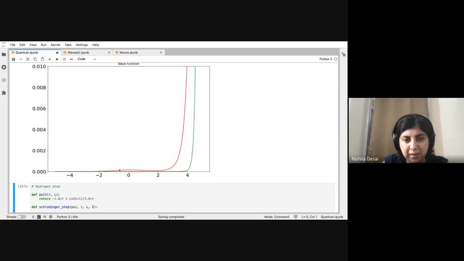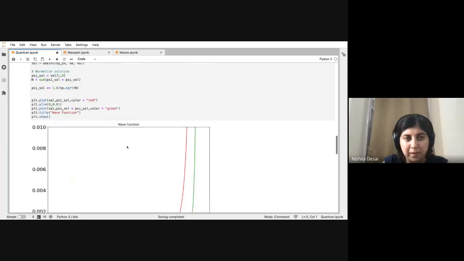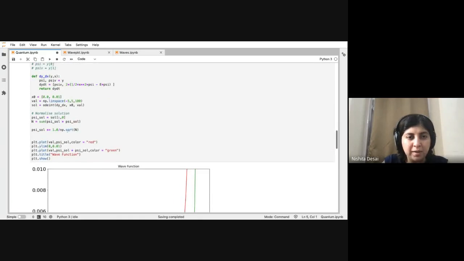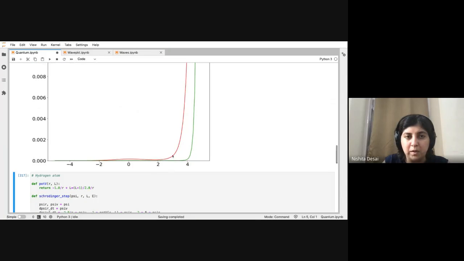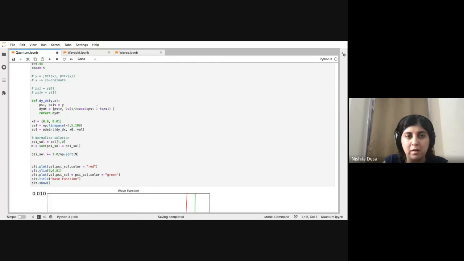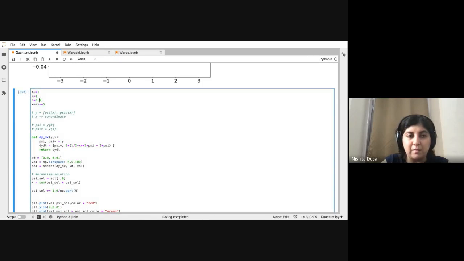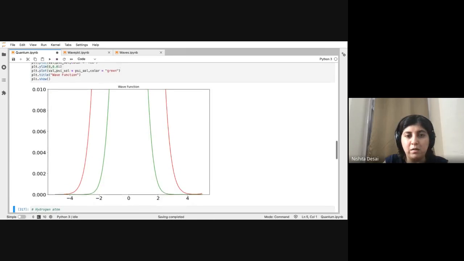You see that there is a bump as expected. The point is that we are normalizing, so everything looks weird because it is normalizing against this giant number. But you see that there is a bump here. It tried to find a solution, but it did not hit 0 at the other end, and then it just went haywire. It is only when it is the exact solution that you get the stable answer.